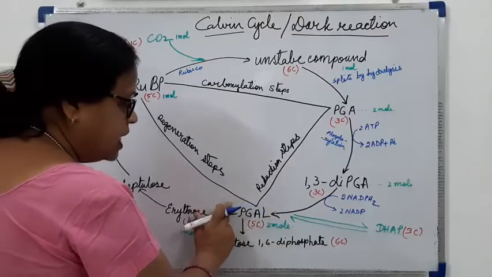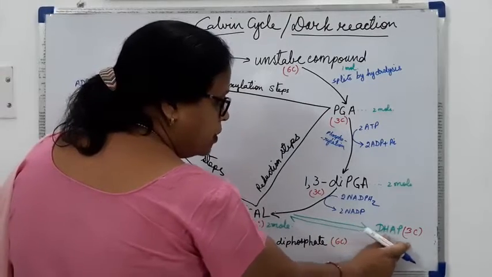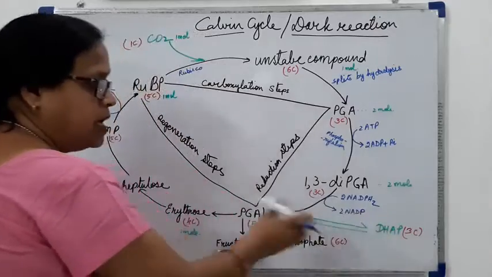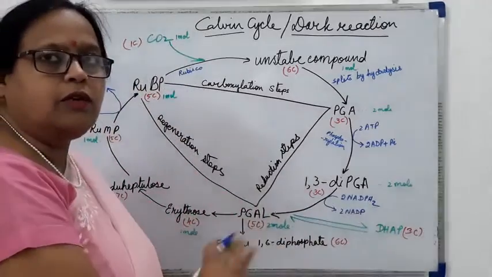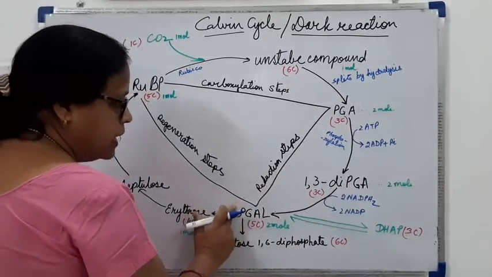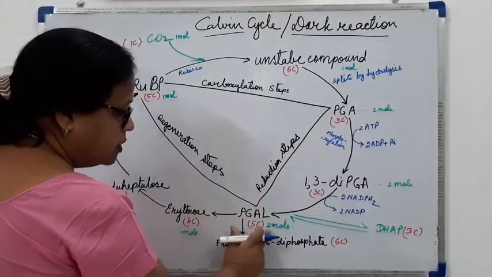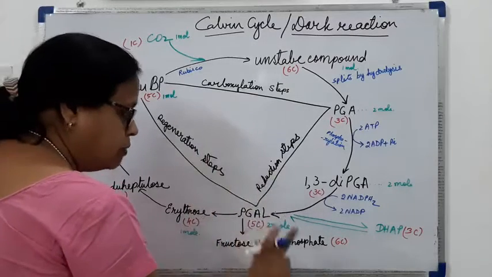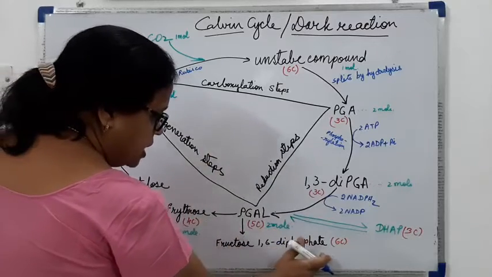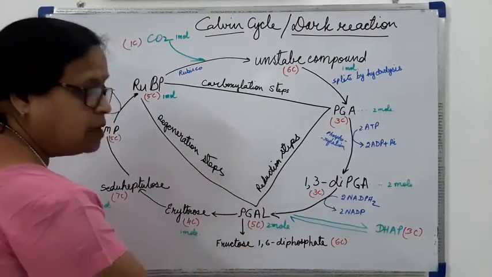Now this PGAL and DHAP, that is dihydroxyacetone phosphate, go on becoming interchanged into one another. So from this PGAL we will be getting 2 molecules, and 1 molecule of this PGAL will be utilized in the formation of glucose here. These steps I will be writing later.